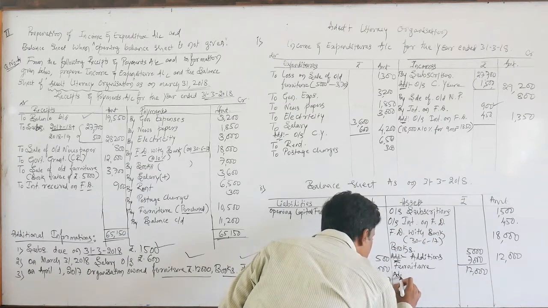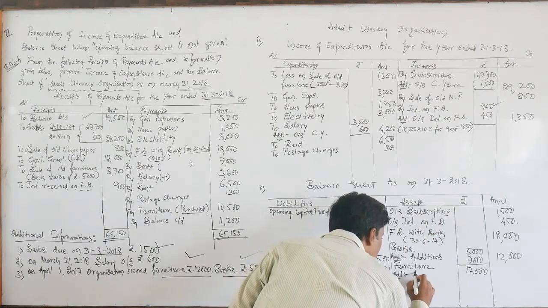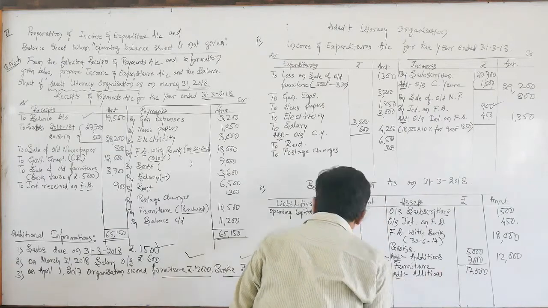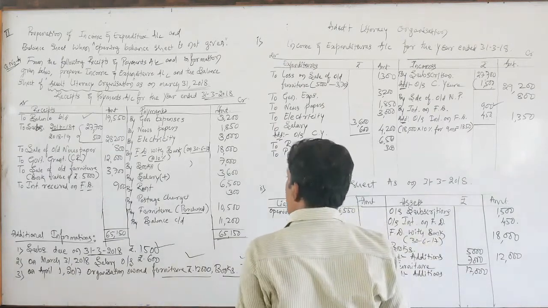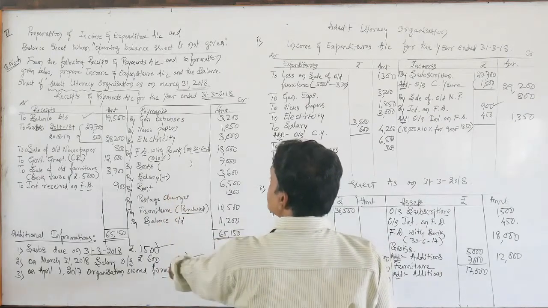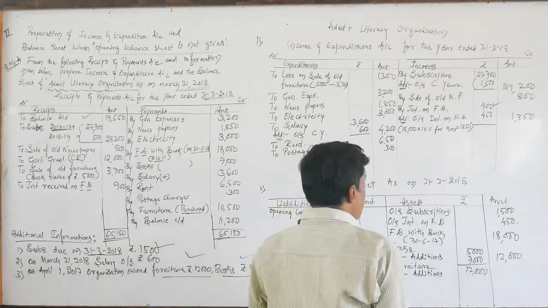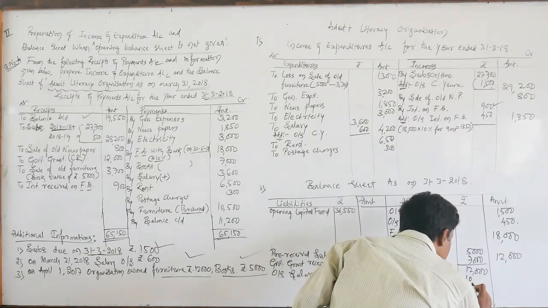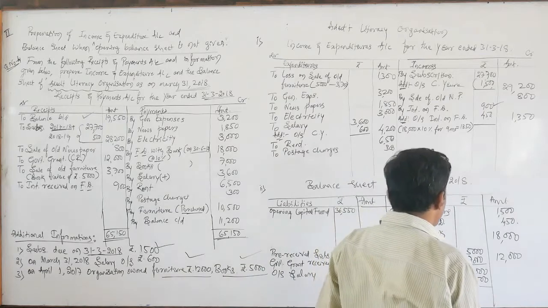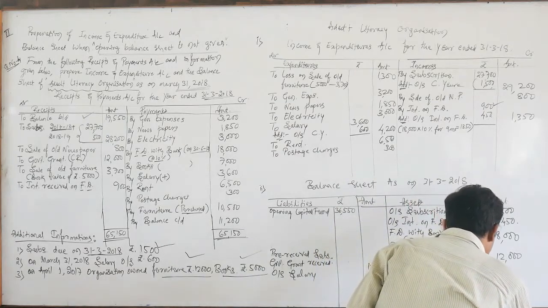That is the reason we need to add additions. They have not mentioned any depreciation on such assets. Additions of furniture, how much? 10,500. Total furniture is 22,500.